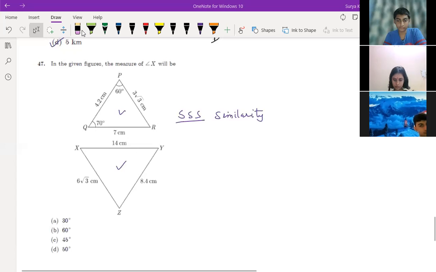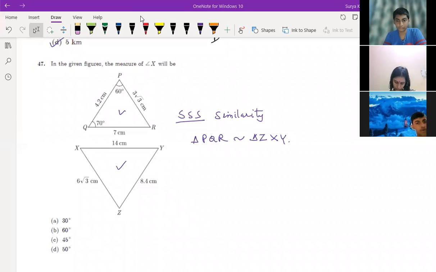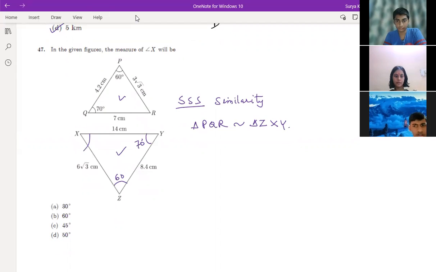Triangle PQR is similar to triangle which one? ZYX, not ZYX. Correct? ZXY. Now what you should find here, this is 60, obviously this is also 60. So this is 70 over here. So you have to find angle X. The angle X will be easily. Sir, that's ZYX. Please see, PQ is similar to YZ, right? Wait, I'll just make you understand.